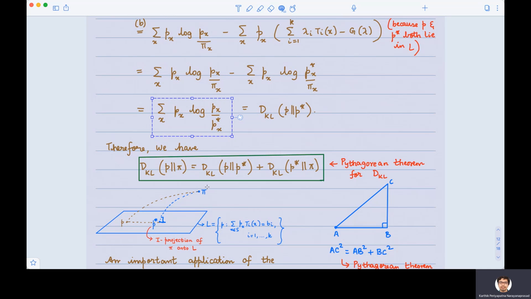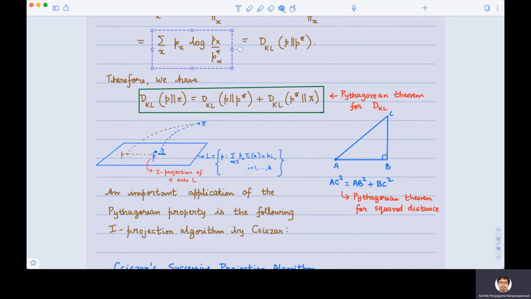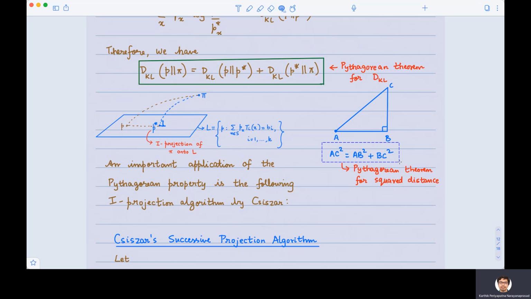Doesn't this look very familiar? If we were to use squared Euclidean distance, for example, this is like saying the square of the hypotenuse is equal to the square of the base plus the square of the height. It is something like that, but this is not square, this is KL divergence. Because of such great similarity between these two expressions, this relation in the green box is what is called the Pythagorean theorem for KL divergence. Pythagoras theorem for squared Euclidean distance is very well known to many people: AC square is equal to AB square plus BC square. An exact analog of that actually holds even for the KL divergence, specifically with respect to the projection P star.